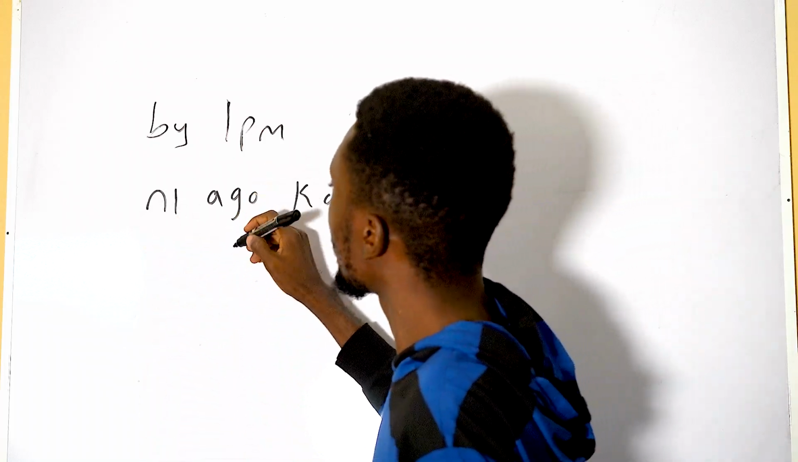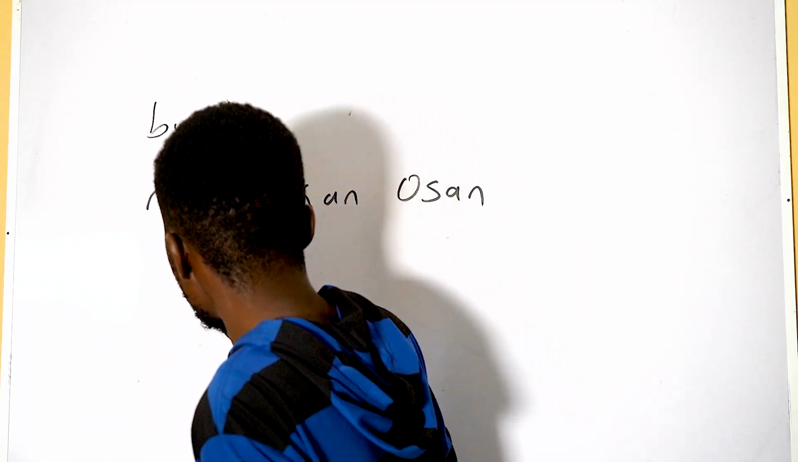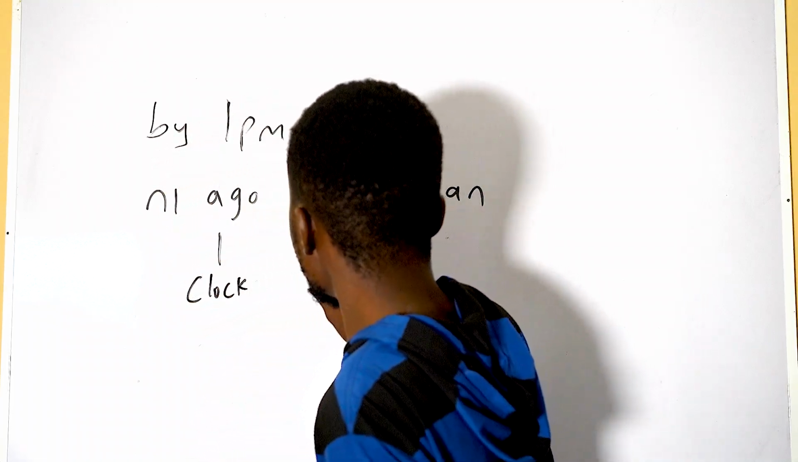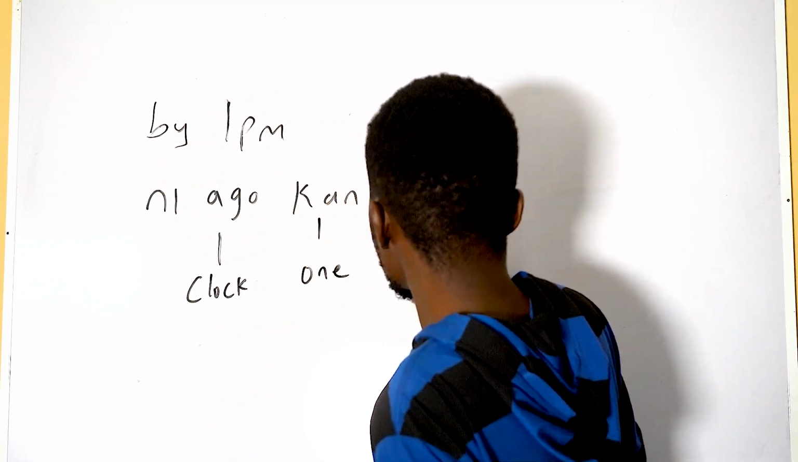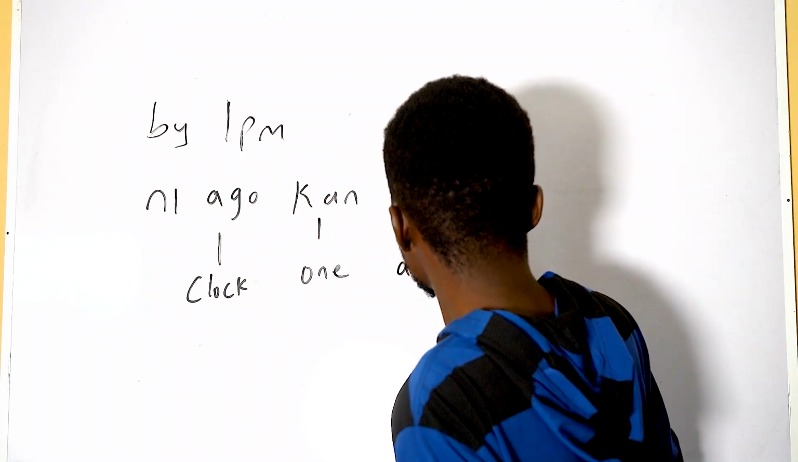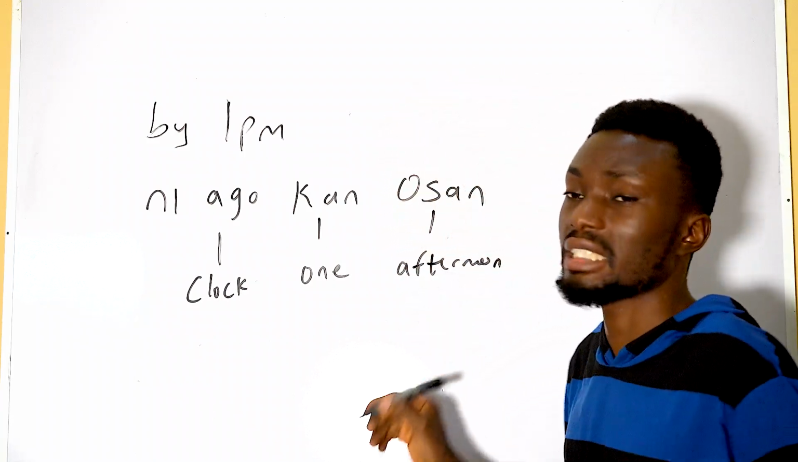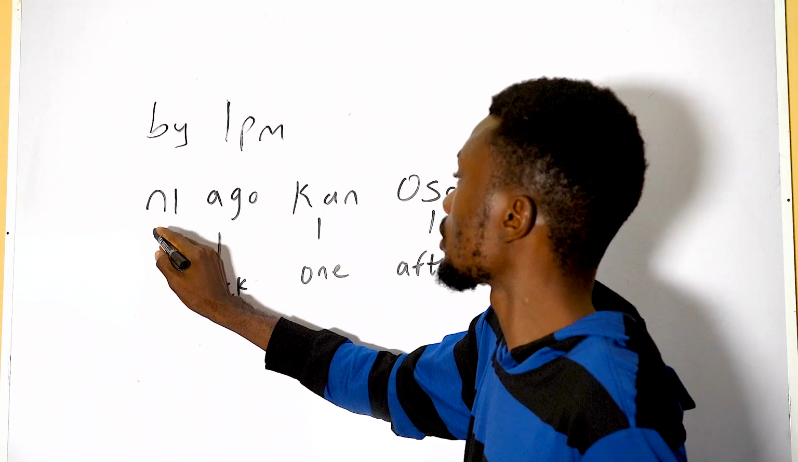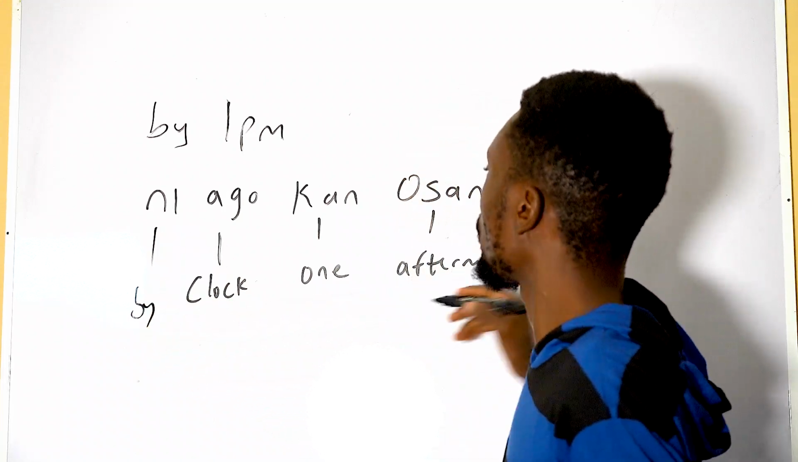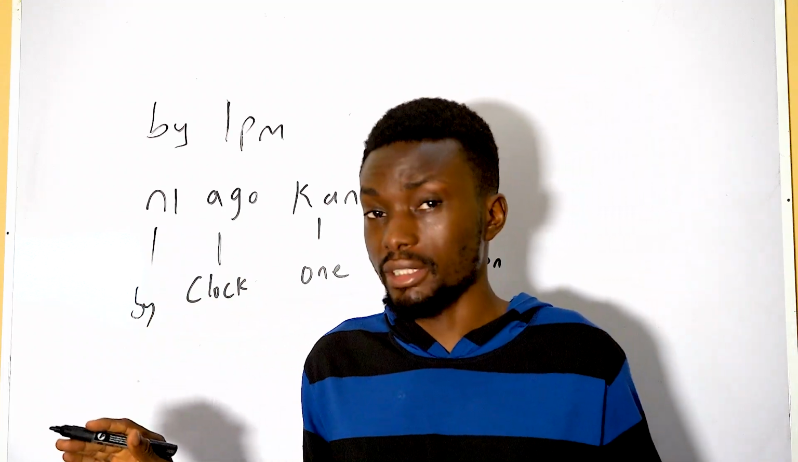Ago is like clock. Ago is clock. Kan is 1. Ọ̀sán is afternoon. So this by is just by clock 1 afternoon. That's just how it is in Yoruba.